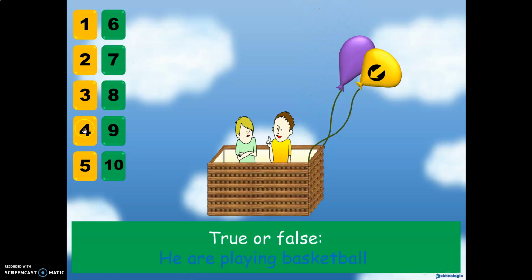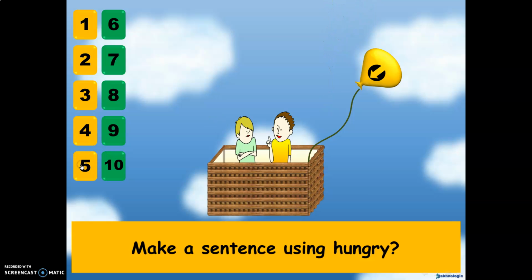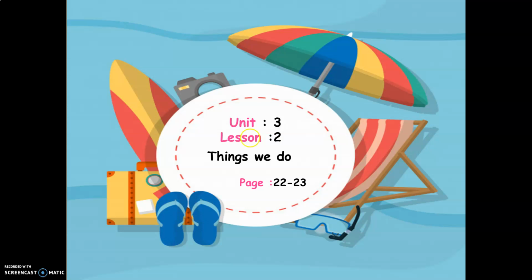Okay, girls? Now, let's see question number 4. Make a sentence using cold. Ahmed is cold today. Now I will throw one balloon. Let's see question number 5. Make a sentence using hungry. Amal is hungry today. Now I answered all the questions correctly. Now I will throw the last balloon. Okay, girls? Now let's start my own lesson for today.